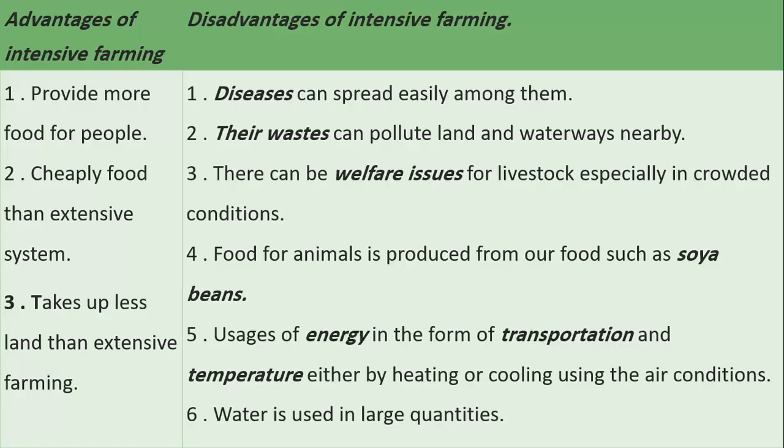Sometimes farmers, in order to provide enough food for this huge amount of animals, use human food. So this will increase the price of the other food. Also usages of energy and for transportation, for cooling or heating those farms. This will increase the pollution and this will affect negatively the ecosystem. Also, water will be used in large quantities because again, this is too many animals than this ecosystem can handle. So this means that we will use up much more water than we're supposed to use.